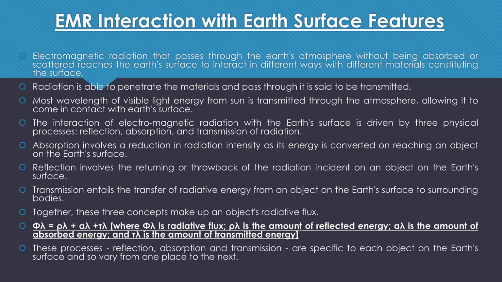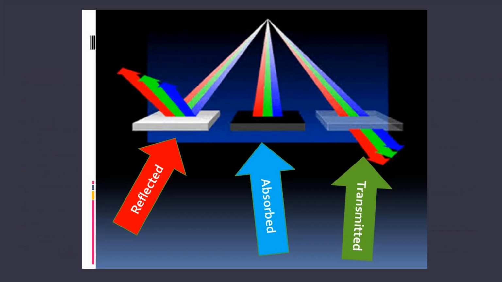Every feature on the Earth's surface has different rates of absorption, transmission and reflection. That is why absorption, transmission and reflection vary from one place to another or from one feature to another. Now we will discuss all these three processes in detail. First of all, we will move on to absorption.